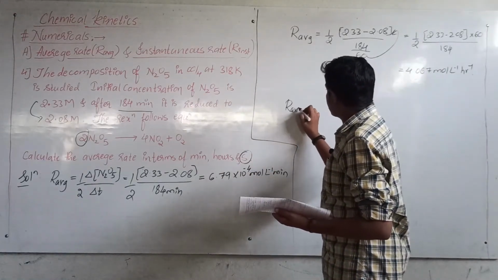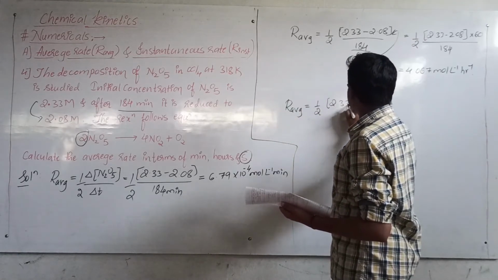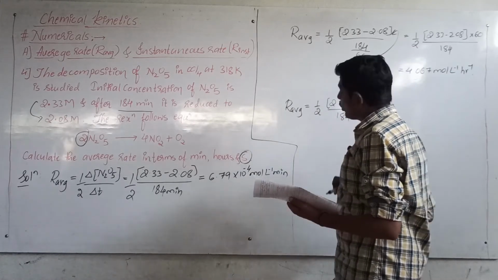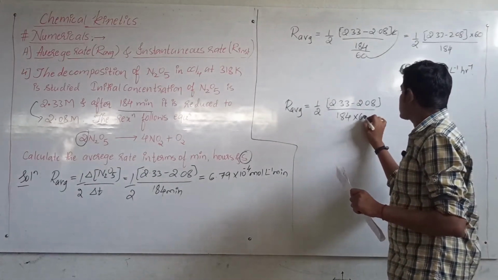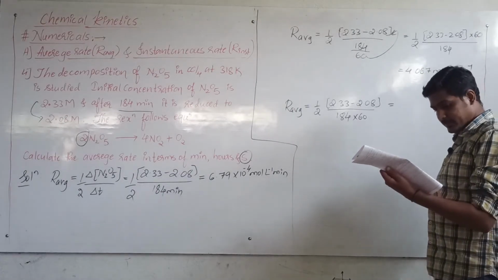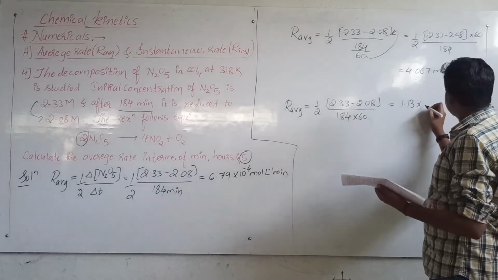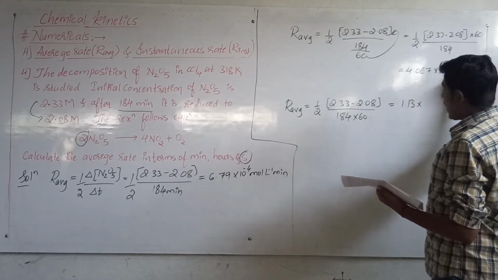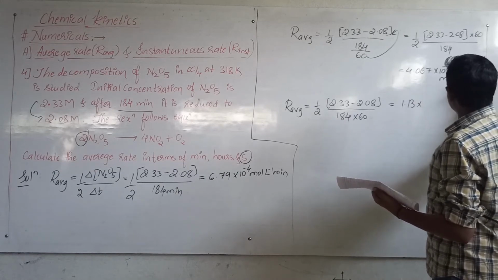So R average is equal to 1 upon 2 into 2.33 minus 2.08 divided by 184. It is in minutes. So how do we convert minutes into seconds? You will multiply the minutes by 60. So you will get the answer as 4.067 into 10 to the power minus 2 moles per liter per hour.